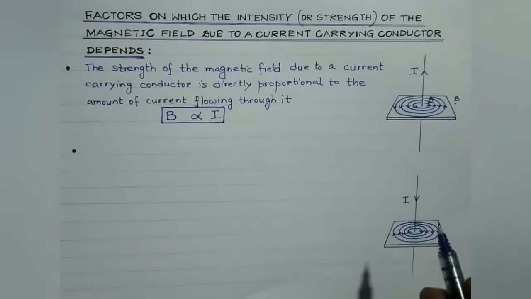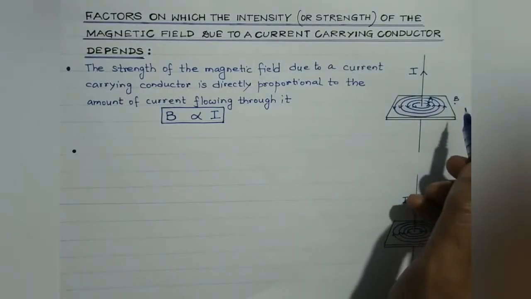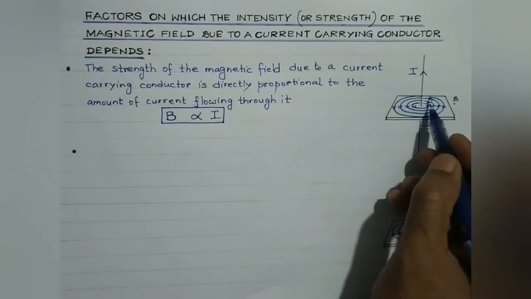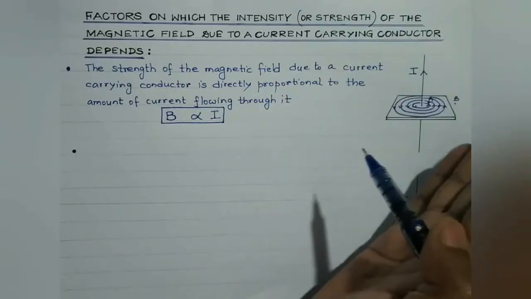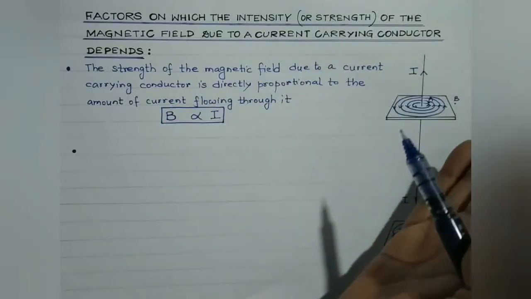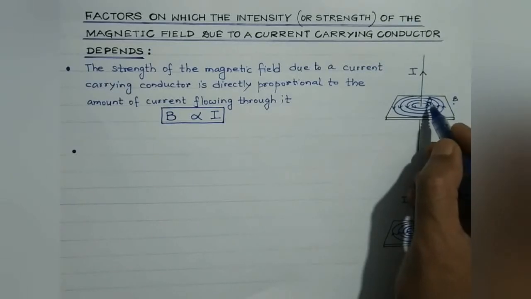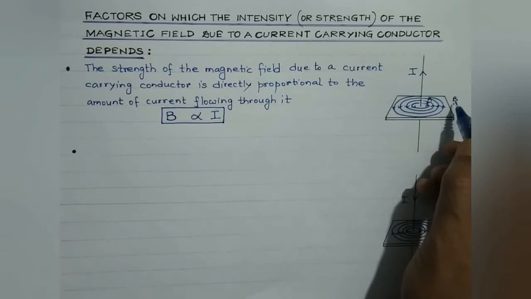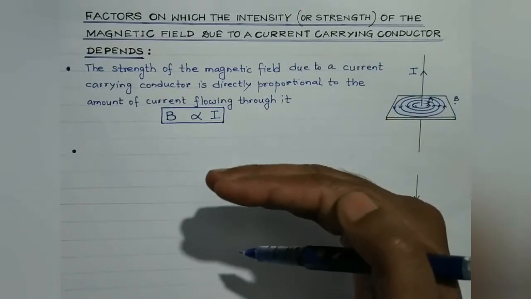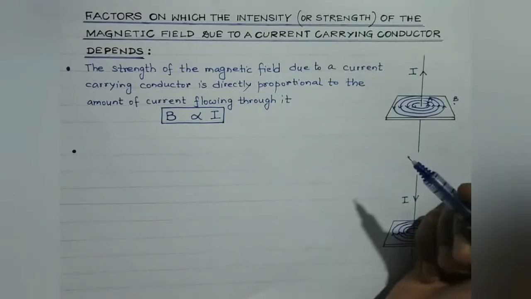What I mean to say is that experimentally it's proved that if the magnetic compass needle is placed near the current carrying conductor, then the deflection of the needle is quite large. It is appreciable. On the other hand, if the needle is taken from point A to point B, which is farther away from the current carrying conductor, then the deflection of the needle is quite small.